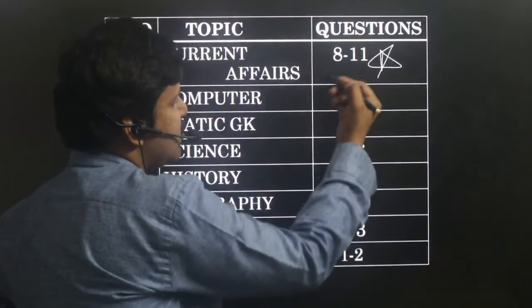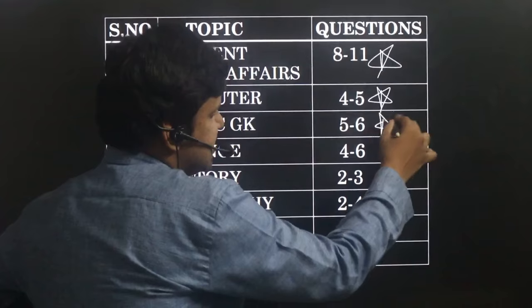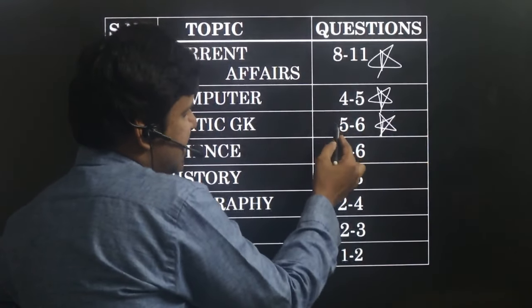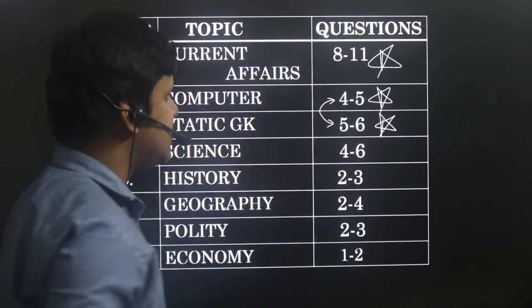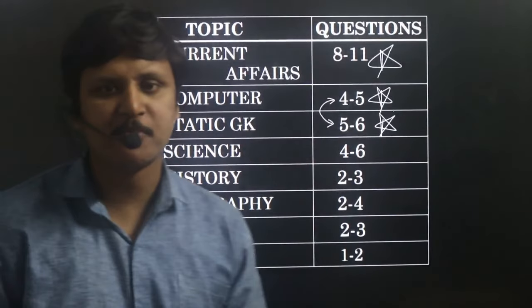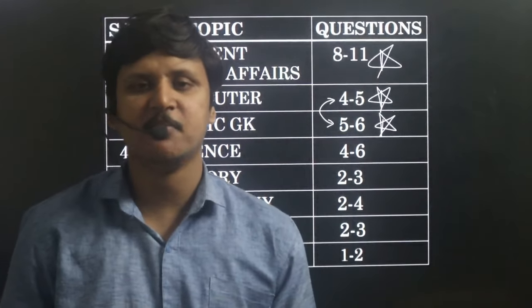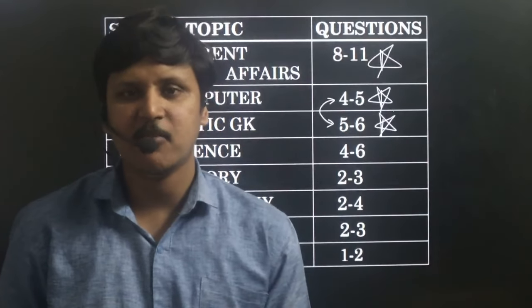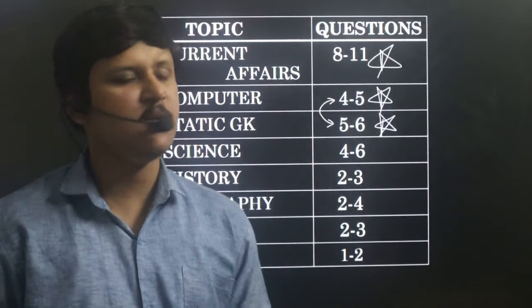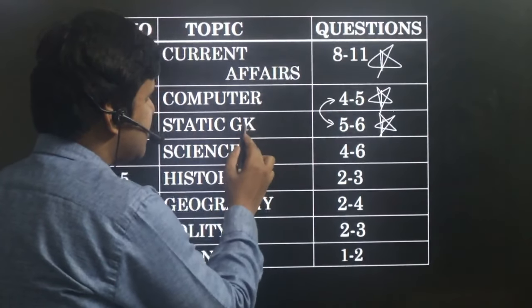Top priority is given to current affairs. Next we can give it to computers. Next it is static GK. You can clearly observe that static GK is one bit ahead of computers, but even then computers should be given higher priority. The reason is the static GK syllabus is vast when compared to computers. The computer syllabus is less. We can easily cover more topics in less time. So that's why I say computers should be given priority over static GK.